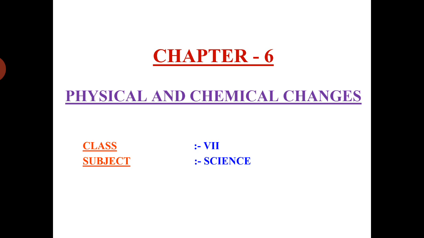Tearing of paper, you can say. When you tear a paper into, say, a number of pieces, each piece is made up of the same chemical as that of the original paper. So it is a physical change. Now what is a chemical change then? Definitely, as the name indicates, there will be a change in the chemical composition. Change in the chemical of the substance will take place in a chemical change.